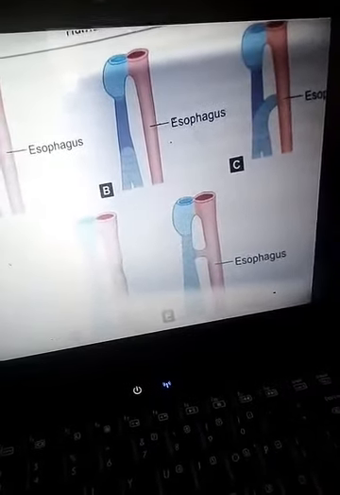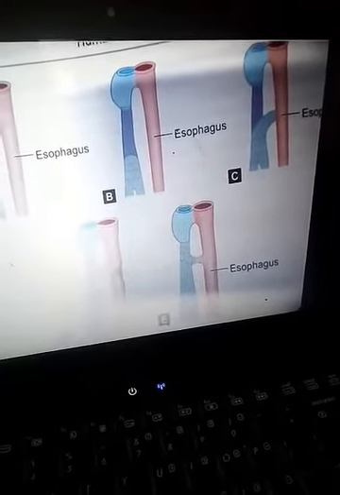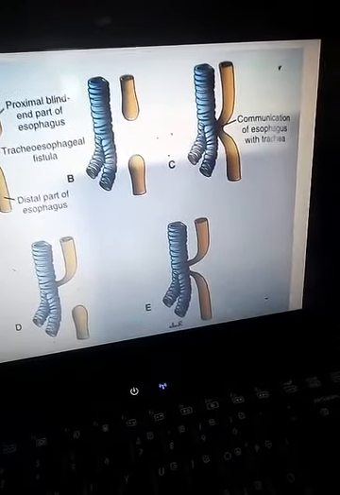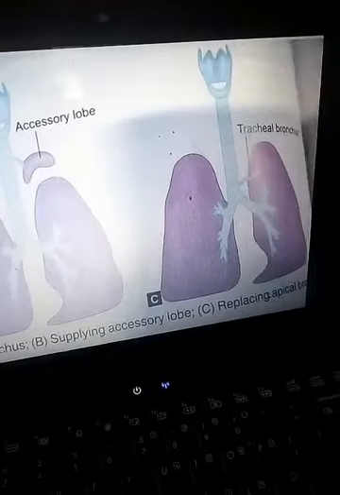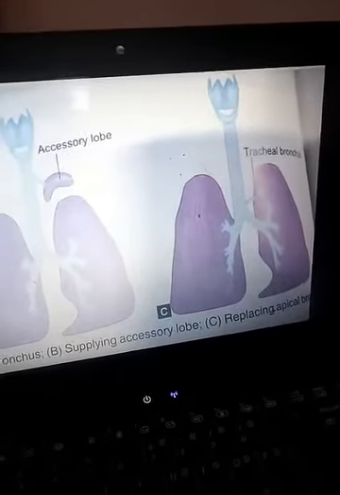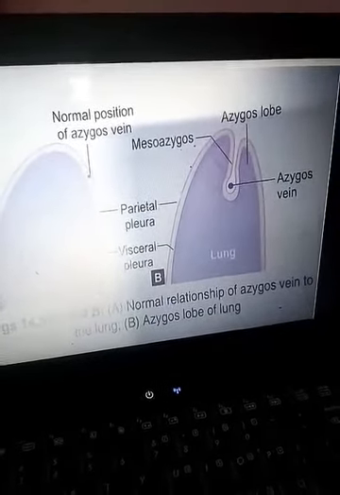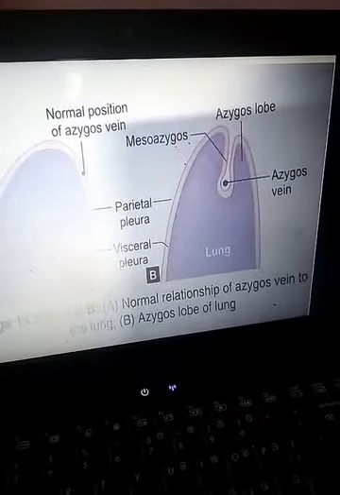This is the anomaly, that is the tracheoesophageal fistula. It has various types. I have already told you. These are the various types of tracheoesophageal fistula. We may have the accessory lobe, azygous lobe. I have already explained this in the lecture when the classes were on.